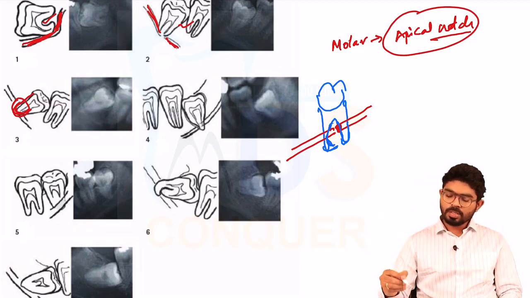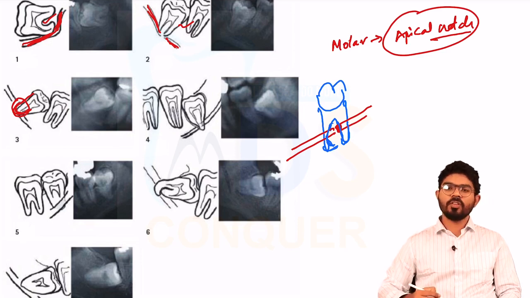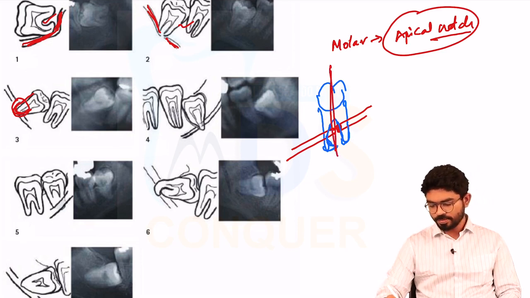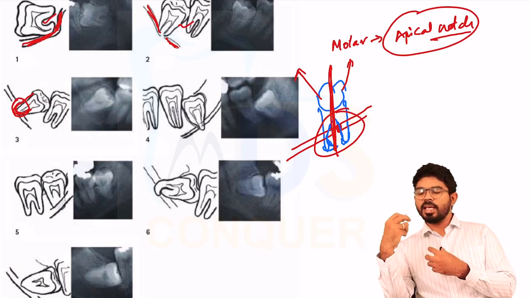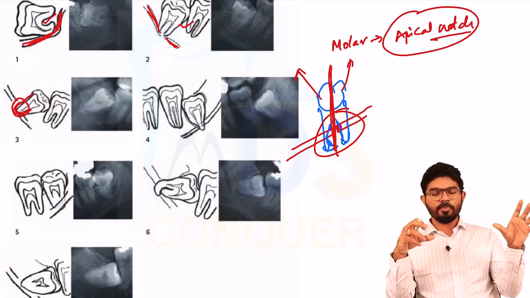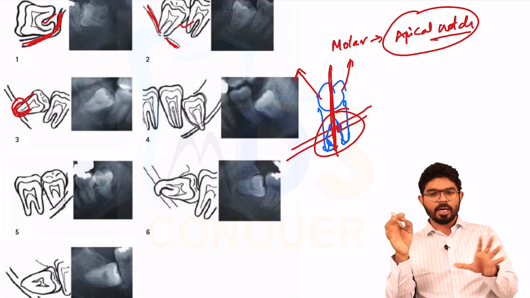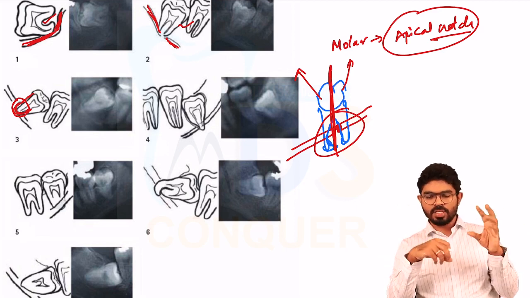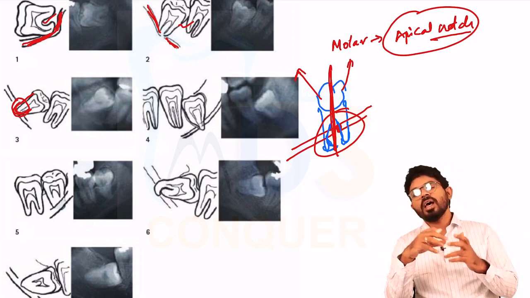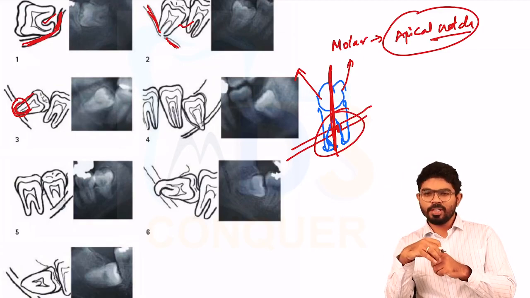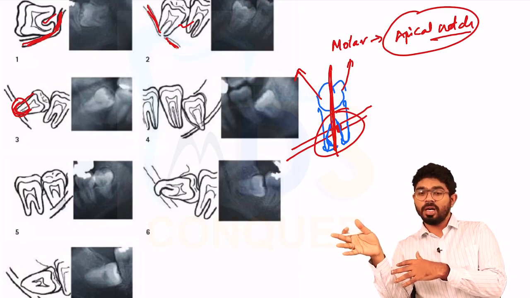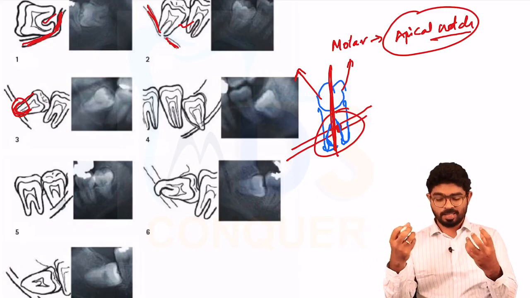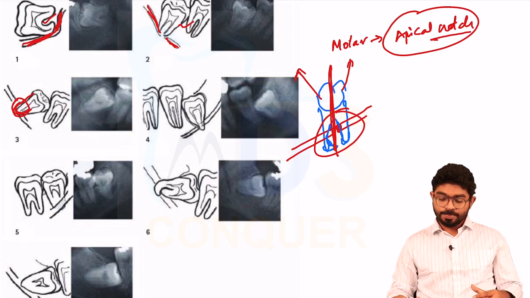So what you have to do in such cases is go for an open technique. You have to split the tooth. You have to remove this part and this part separately. They can give you a radiograph where you can see an apical notch, or they can give in the description: a patient of this age entered the department, and upon radiographic examination you have seen an apical notch on the root configuration, and now what is the mode of treatment that you are planning? This is going to be a split technique. You are going to split the tooth and remove it in multiple pieces. That's what the treatment plan is.